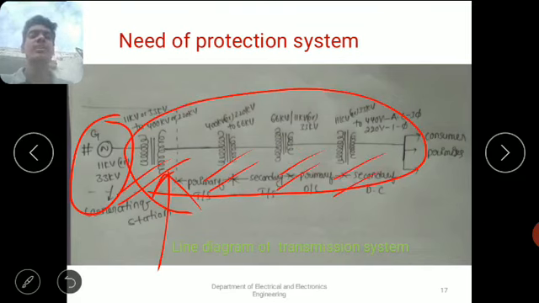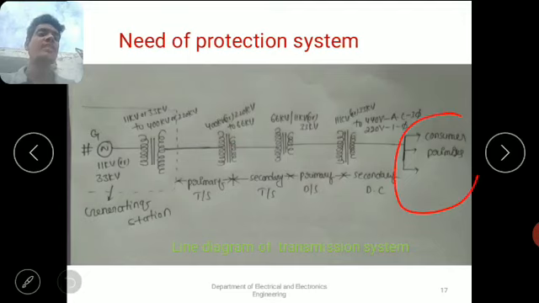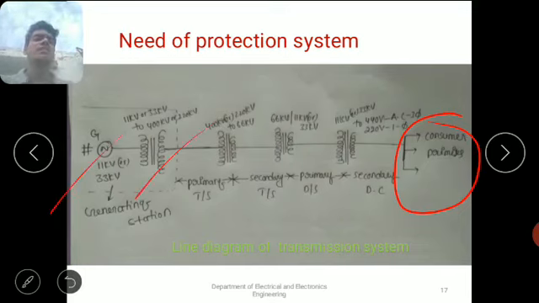And coming to the load side, here we are using electrical motors: induction motors, synchronous motors, single phase induction motors. These are different types of motors. Those different types of motors can be used as a load at the consumer premises. That means we are using generators, transformers and motors. We have to protect this equipment by using some electrical equipment. For that we have to see fault analysis.